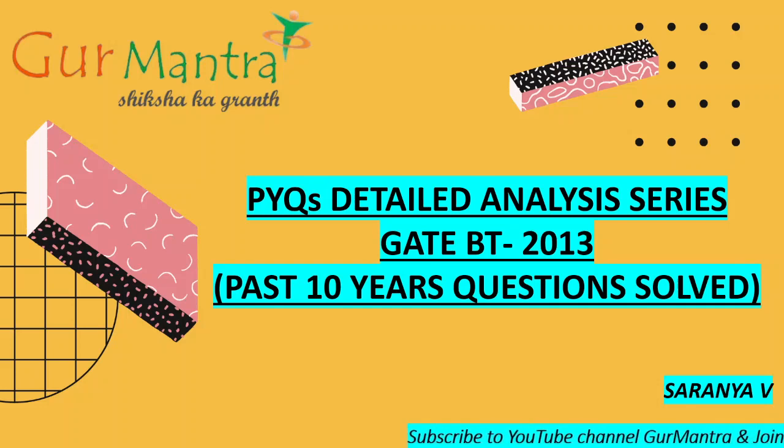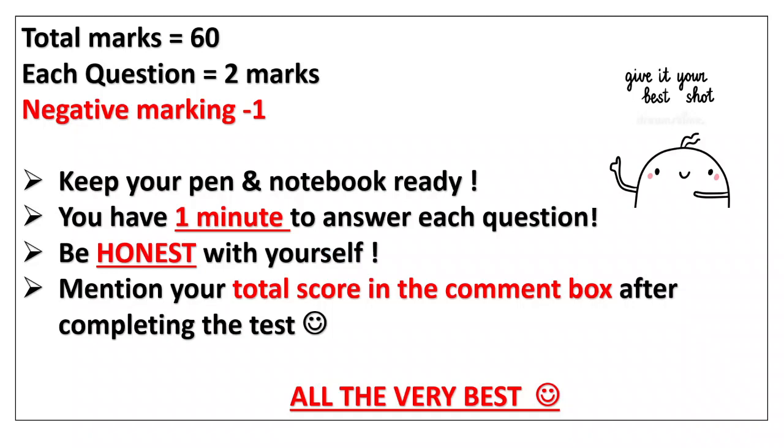Okay, so you know the drill, what you have to do. Totally the questions are 30, marks is 60. For every question you will be getting 2 marks if it is correct, and for a wrong answer minus 1. Have your notebook with you and a pen so that you can note down your scores in that. You will be given 1 minute for every question to answer. Be honest with yourself. After the test is over, you have to total the scores and put it in the comment section. Give it your best shot guys, and all the very best to all of you.